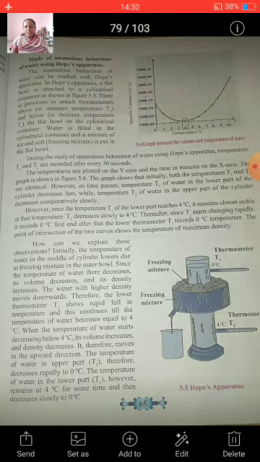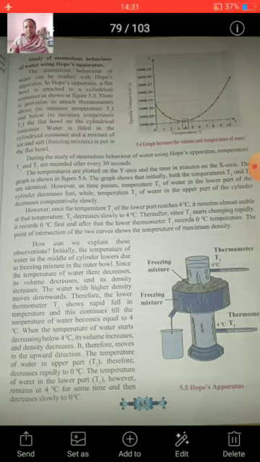Study of anomalous behavior of water using Hobbs apparatus. You can see the Hobbs apparatus in figure 5.5. Using the Hobbs apparatus, we can study the anomalous behavior of water. In Hobbs apparatus, a flat bowl surrounds a cylindrical container as shown in the figure.